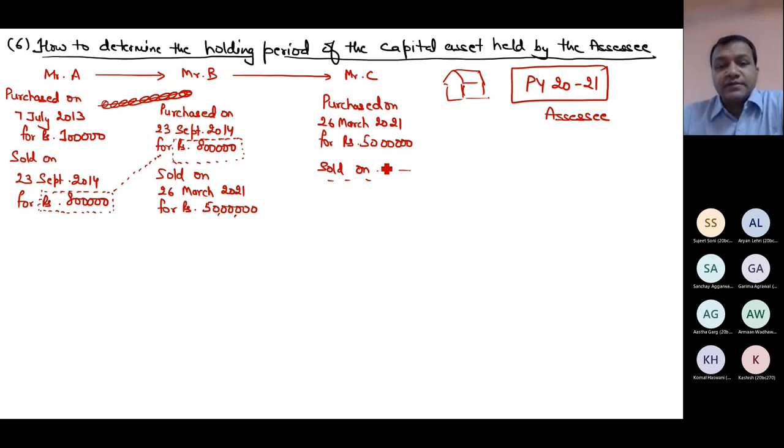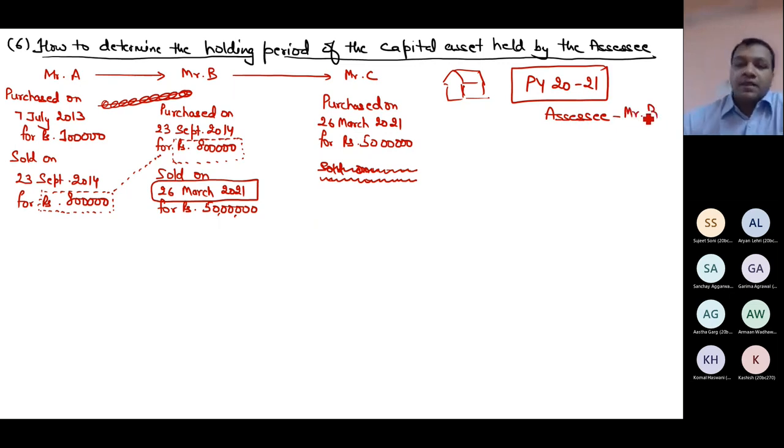I have not written the date. The property is not yet sold. I have not written the sold date. In that case, B is the assessee. Why? Because who is the seller in my previous year? B. So the assessee is Mr. B.